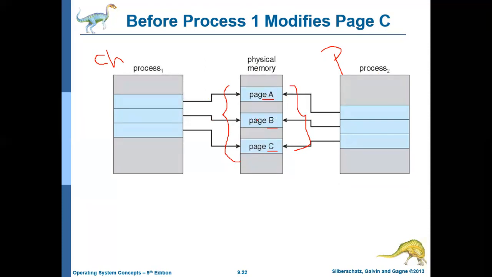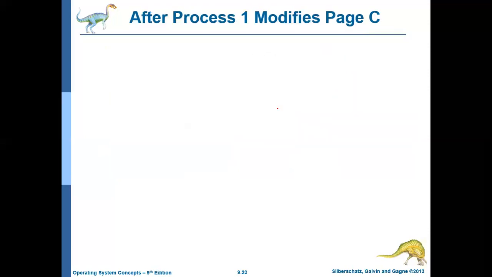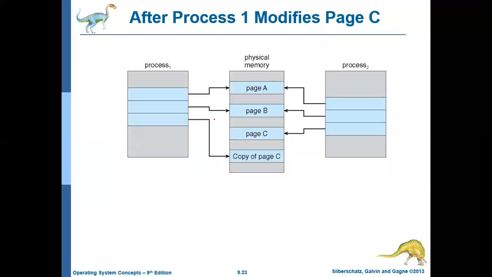If they do perform a write operation, only make a copy of the page on which the write is being done, and assign it to the child. The old page will be used by the parent, and the new page will be for the child. Here the child process wants to perform a write operation on page C, so we create a copy of page C, and that newly created copy is referred to by the child process.